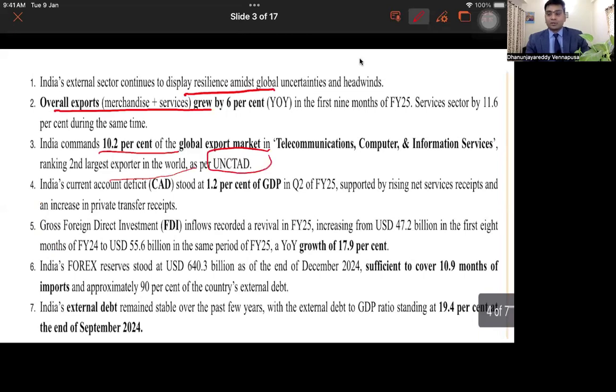India's current account deficit is at 1.2% as of financial year 2025. No need to go into these things. Just remember every financial year what the current account deficit is. That is more than enough.